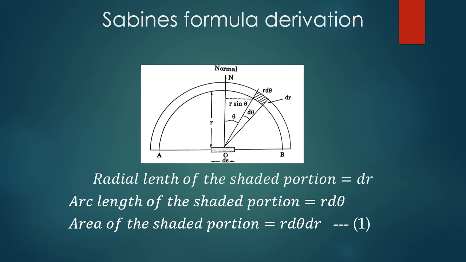Therefore, the radial length of the shaded portion is equal to dr. The arc length of the shaded portion is equal to r theta or r d theta. The area of this shaded portion is equal to r d theta dr. Put this as equation number 1.